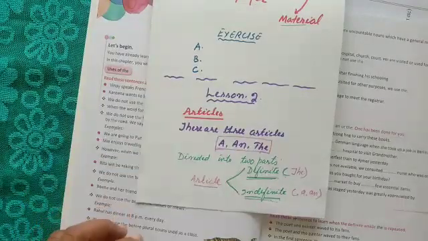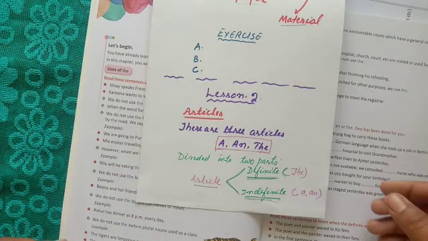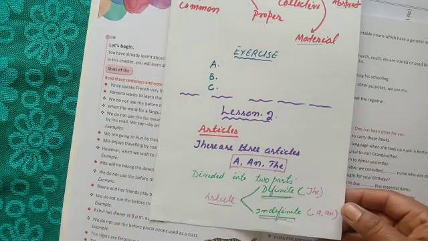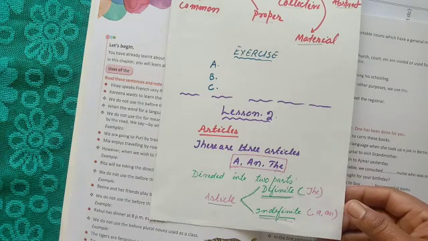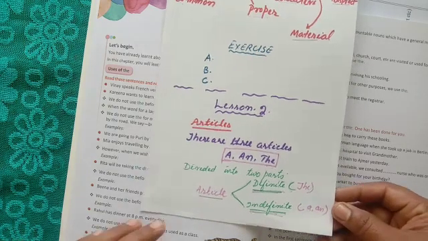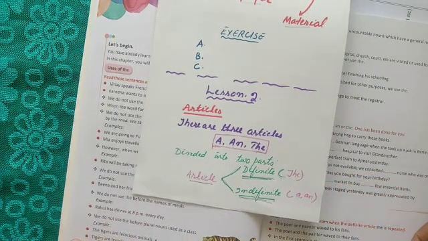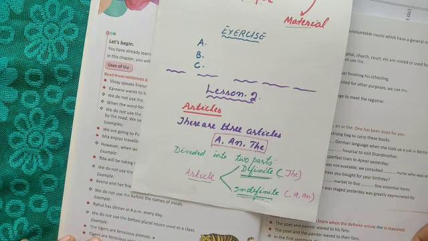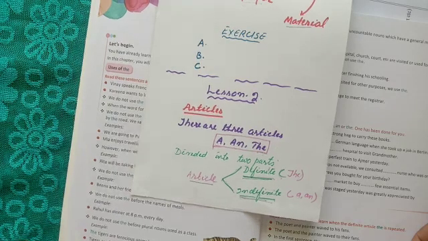However, I am just refreshing you on the previous class, so you know what is a definite article and an indefinite article. Definite means when we are sure what it is, and the definite article is the. The indefinite articles are a and an. That is because we are not sure.